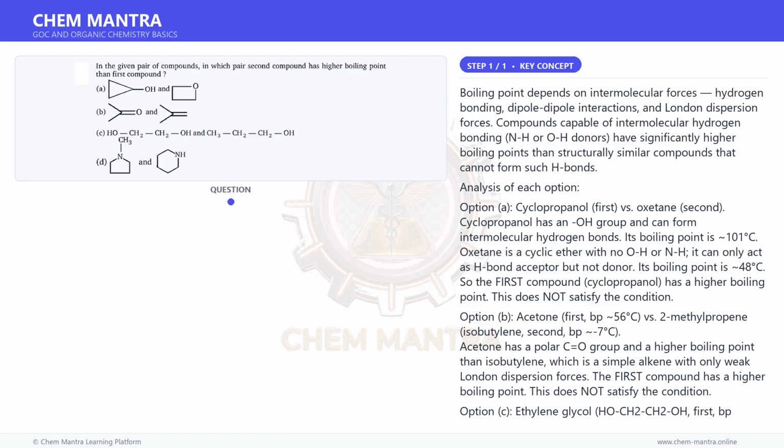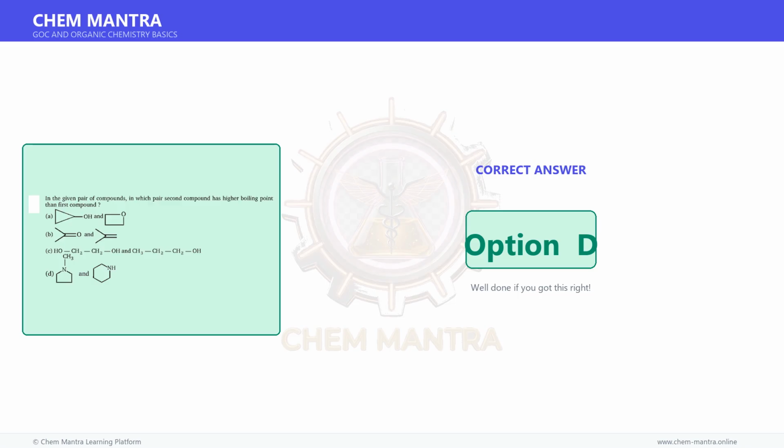In A, B, and C, the first compound has either stronger H bonding, more polarity, or more OH groups than the second, giving the first compound the higher boiling point. Therefore, the correct answer is D. Therefore, the correct answer is option D.